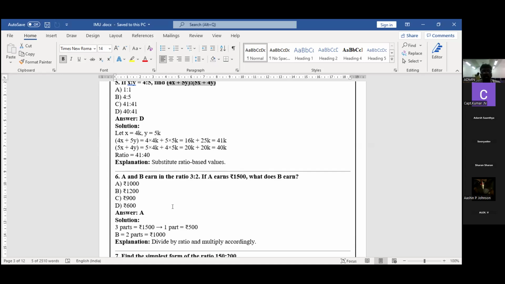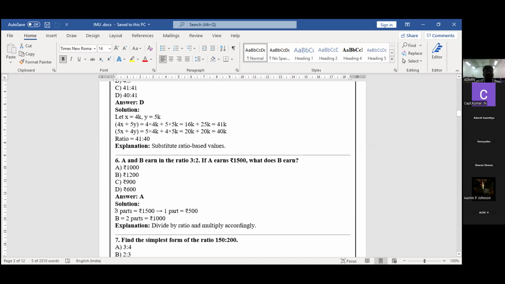What does B earn? This is the question. Again, I'm going to repeat. A and B earn some money. A gets 3 parts, B gets 2 parts. A earns 1,500 and B earns how much?